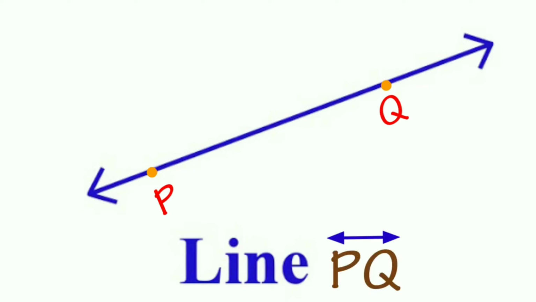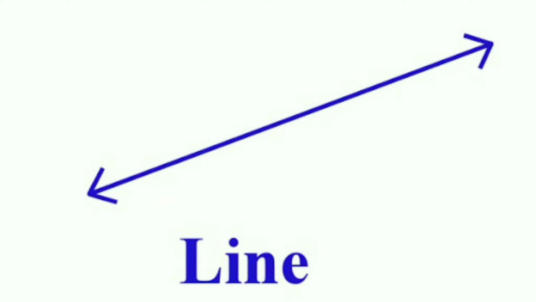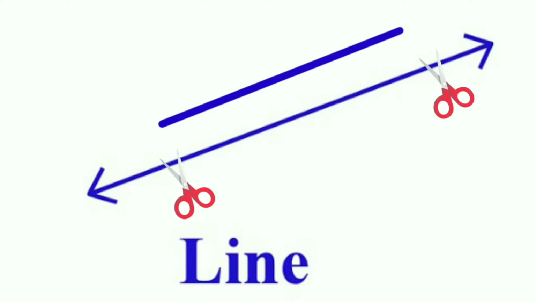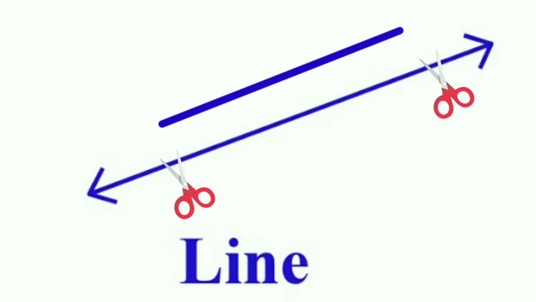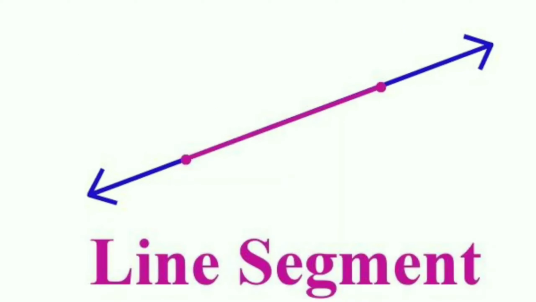Okay, dear students, let's move on to the next concept. Let me ask you a question: what will you get if you cut a line and take a small part of it? Yes, you would get a small piece or segment of a line, and that small piece or segment of a line is called a line segment. So, shall we define it now? Okay, let us begin defining it.